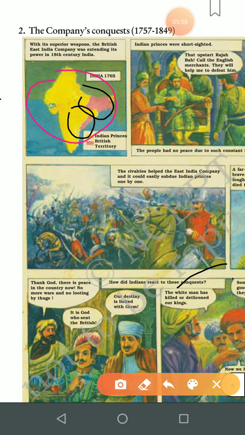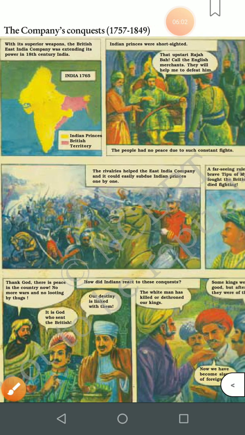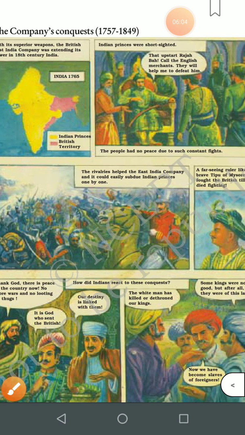The people had no peace due to such constant fights. Now children, the people of India were not having any peace. The financial condition was getting from bad to worse. Every time there was a fight, many soldiers had to lose their lives. So there was no peace in our country.